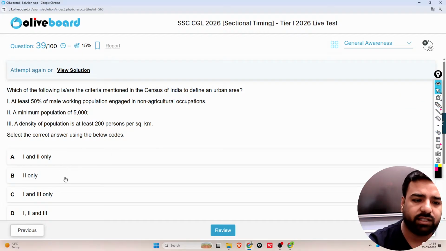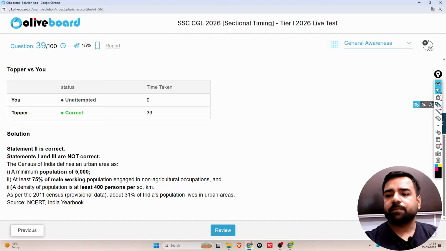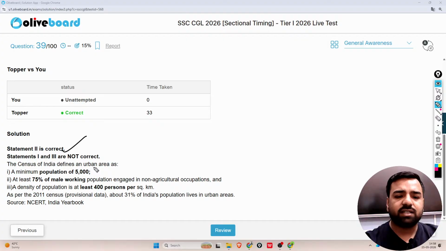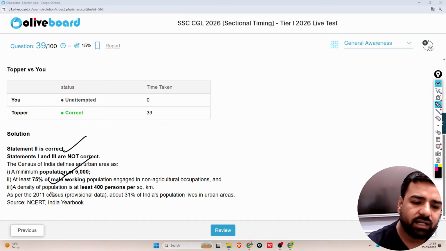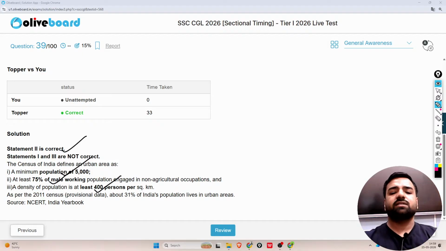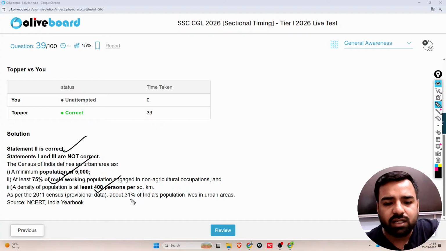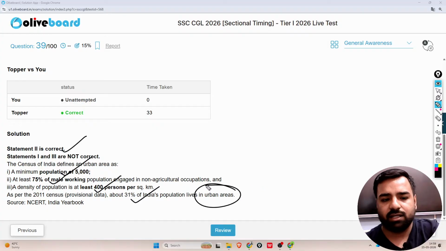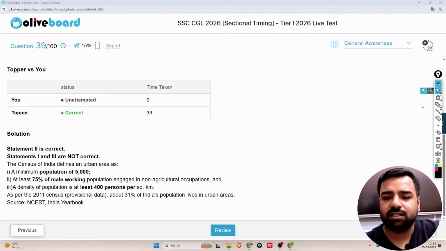But there are a few important things you must remember. Only statement number 2 was correct, as we have discussed. The Census of India defines an urban area as having a minimum population of 5,000. Second, at least 75% of the male working population engaged in non-agricultural occupations. Third, density of population must be at least 400 persons per square kilometer. That was given as 50%, which is why it was wrong, and in the third statement it was given just 200 persons per square kilometer, so that was wrong. As per the 2011 census, about 31% of the Indian population lives in urban areas. So these were the 3 criteria we have understood.